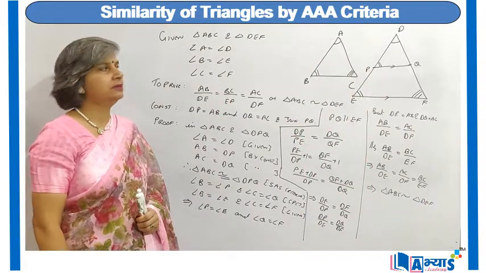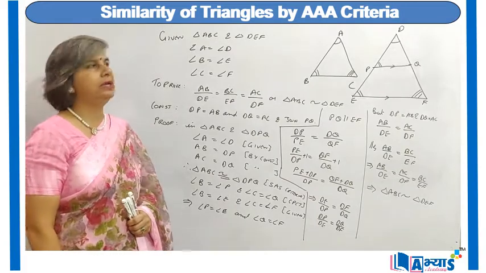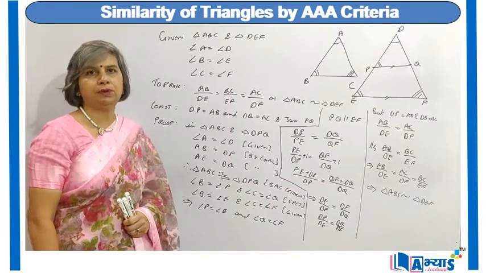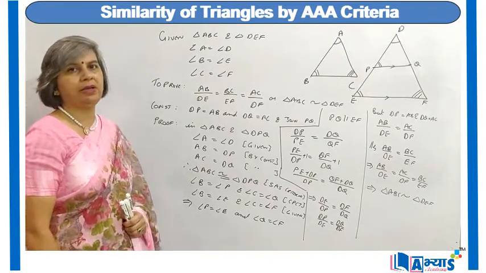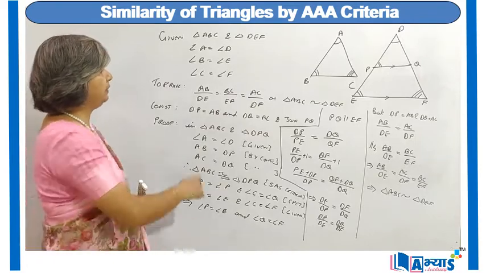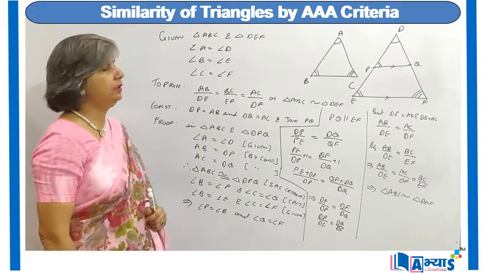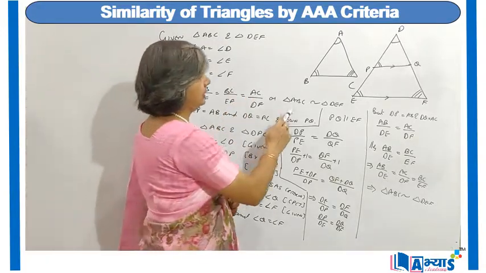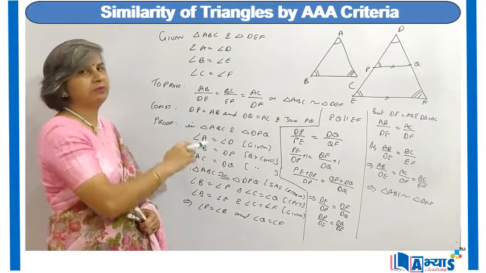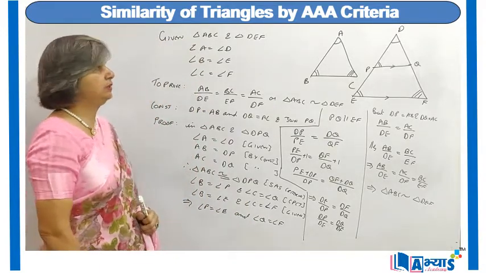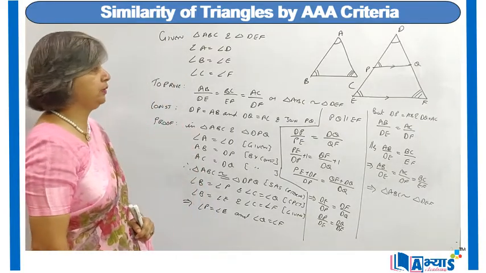So now let us sum up the theorem. It was given to us that we have two triangles ABC and DEF such that angle A is equal to angle D, angle B is equal to angle E, and angle C is equal to angle F. And we were supposed to prove that AB upon DE is equal to BC upon EF is equal to AC upon DF, or we have to prove that triangle ABC is similar to triangle DEF. For this we have made some construction. We have drawn DP is equal to AB and DQ is equal to AC, and then we have joined PQ.